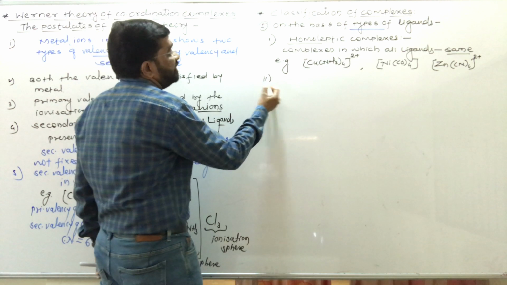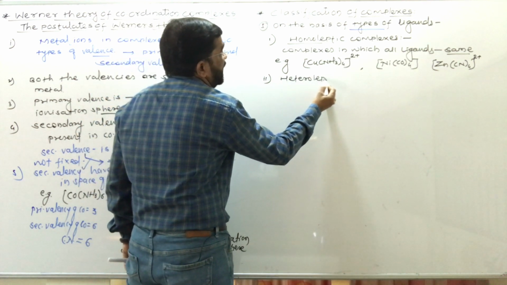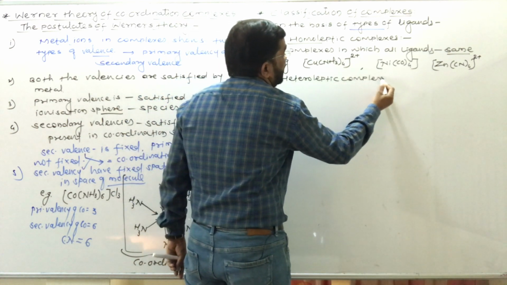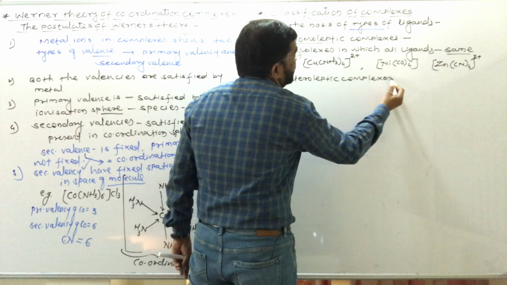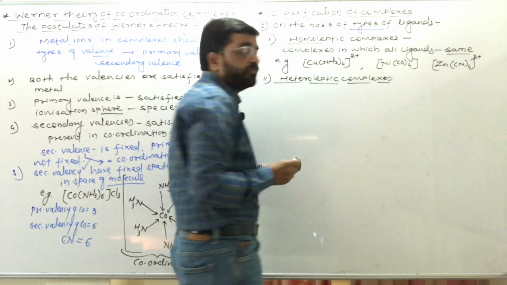See, the second type, heteroleptic complexes. So see, heteroleptic complexes and their examples we have to study.